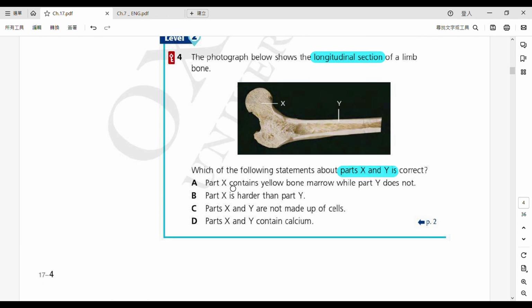Okay, so and then let's look at it. 佢話 part X contain yellow bone marrow and Y does not. 講咗啦 Y 先係 yellow bone marrow, X should be the red bone marrow. So A is wrong. And then X is harder than Y, also definitely wrong 啦，因為 you can actually see there are more pores. 你會見到多啲嘅窿窿㗎啦。Part X and Y are not made up of cells. Again, wrong. They are made up of living cells. Both X and Y contain calcium. Very good. 因為佢哋係會 store 呢啲嘅 minerals. And the mineral is called calcium phosphate.